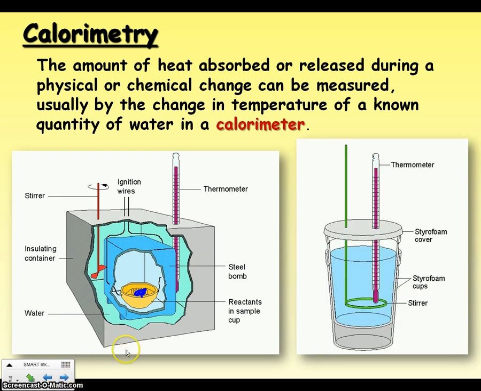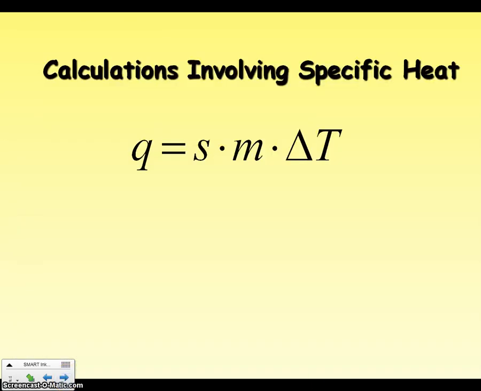More commonly, the type of calorimeter that we use is called the coffee cup calorimeter, where we've got a series of nesting styrofoam cups for a little bit of insulation, stirring the solution with our stir rod, and monitoring the temperature change with the thermometer. So this could be a chemical reaction, or it could be a phase change, looking at how much heat is involved with going from solid to liquid or liquid to gas. We can use calorimetry for both of those things.